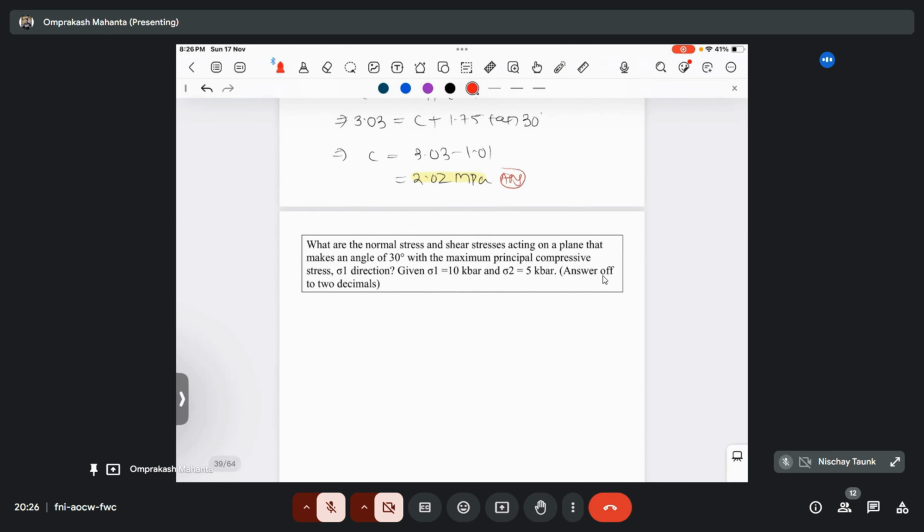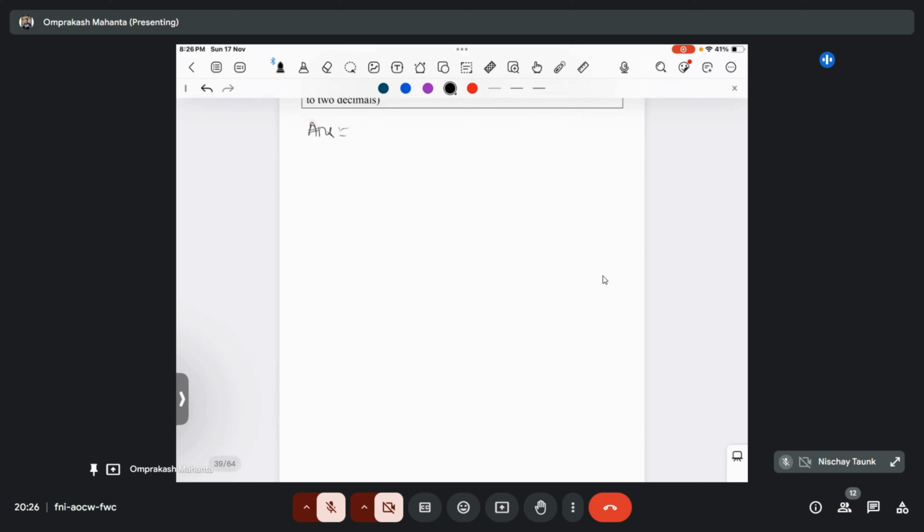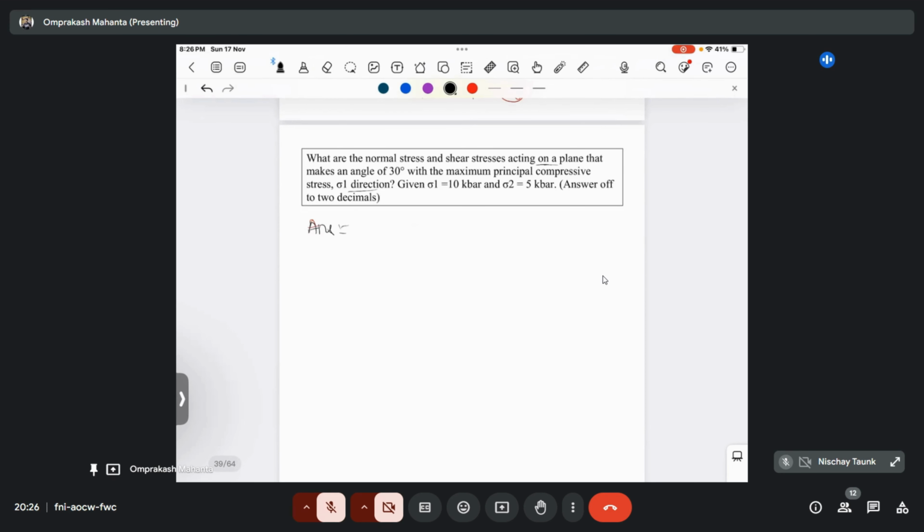So what are the normal stress and shear stress acting on a plane that is making an angle of 30 degrees with the maximum principal compressive stress sigma 1 direction? Okay, so here it is a plane that is making a 30 degree angle with the sigma direction. It's not the normal plane. So is 30 degrees the theta angle? Not the theta angle, because the theta angle is basically between the sigma direction and the normal. So it is not a normal. Then what will be the theta angle here?